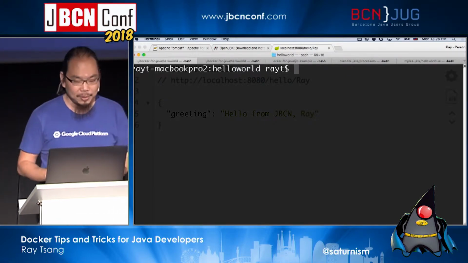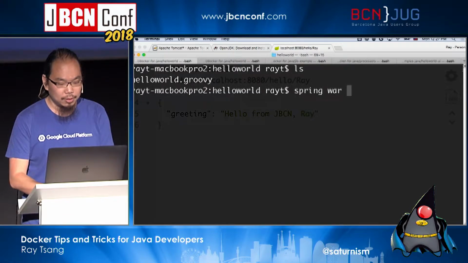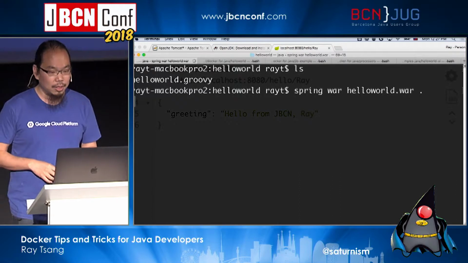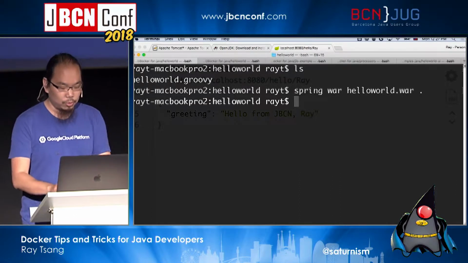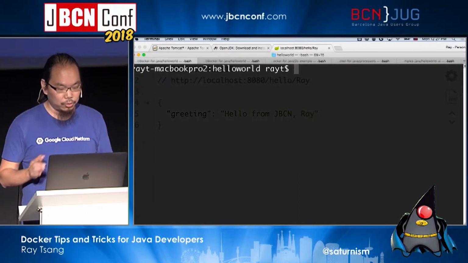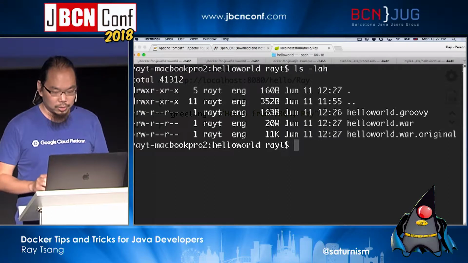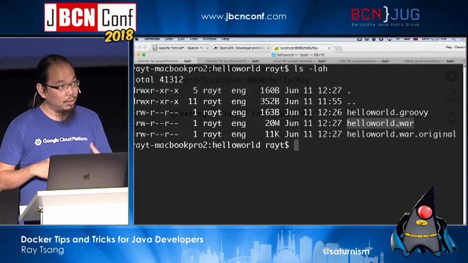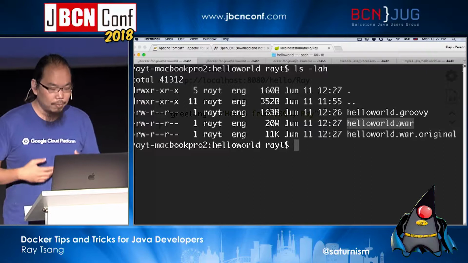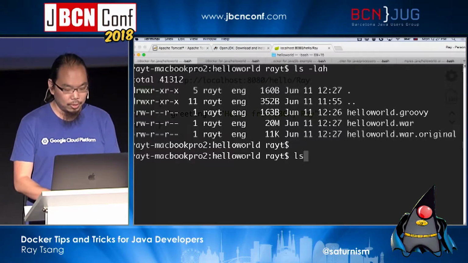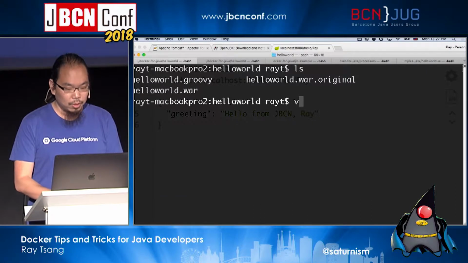with Tomcat specifically. Okay. So first of all, I can turn this into a war file. So I'm going to do that. Again, with Maven, you do it differently, right? You just do a Maven package. But in this case, I can create a war file just like that. So there's the war. And it is actually a self-executable war, but I can also deploy this into Tomcat. Okay. So then what do we do?